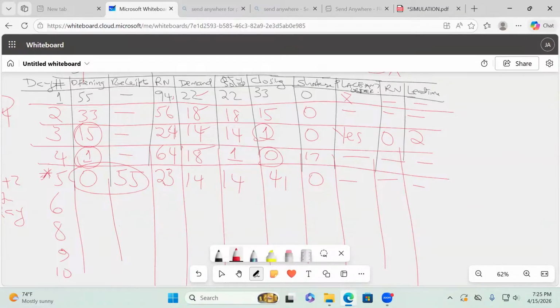So they shall give you a question on back orders. If we had back orders, these 17 here would also have been given these books on day number 4. So our total demand would have been 17 plus what here? 14. Whenever you're told that there are back orders. But that's very rare. I've taught this concept for many, many years and I've never seen a question on back orders. I've taught for more than 20 years. So what is the probability they may bring it this time around? Minimal probability, but not zero.